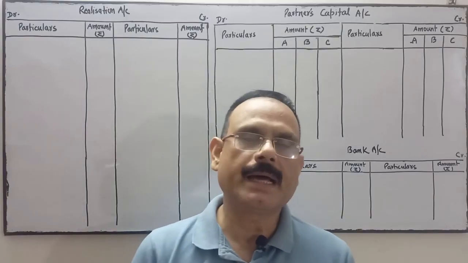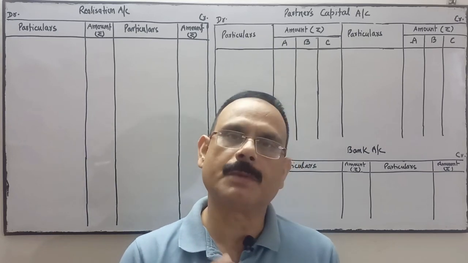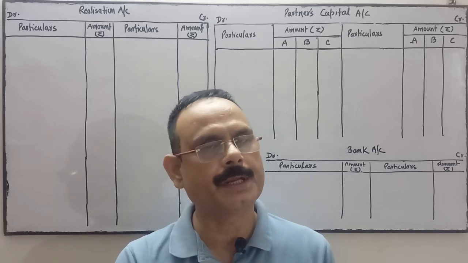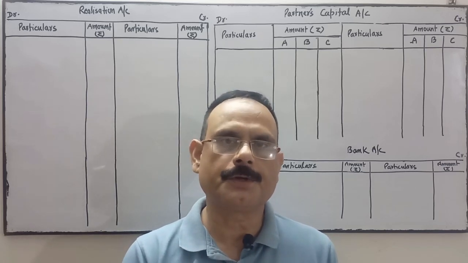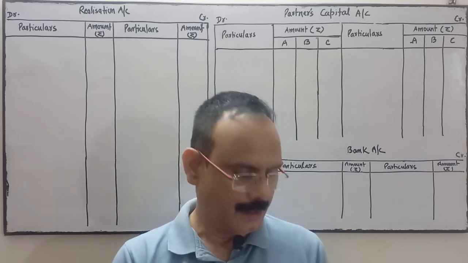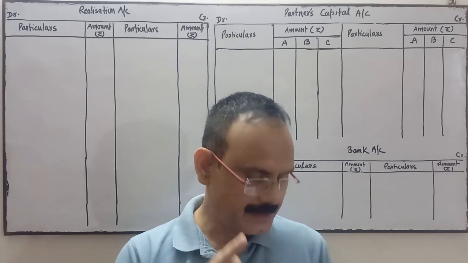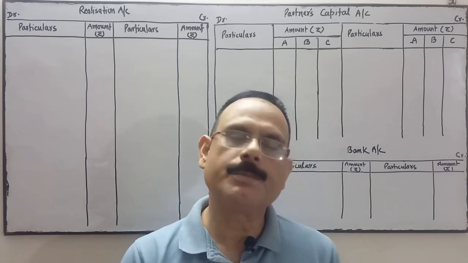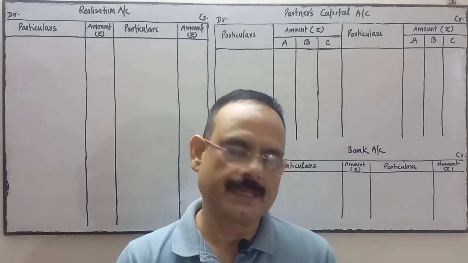The following is the balance sheet of A, B and C as at 31st March 2018. It means they are the three partners A, B and C, and the balance sheet date is 31st March 2018. Asset side informations are bank, bills receivable, debtors, less provision, land and building, furniture, typewriters and investment.